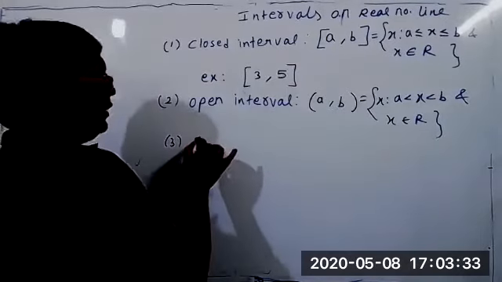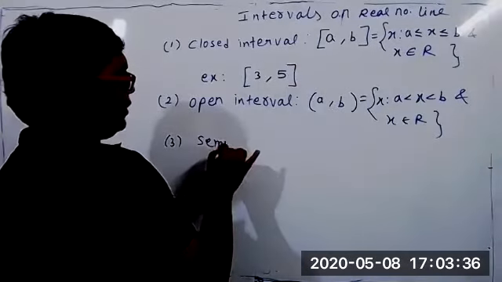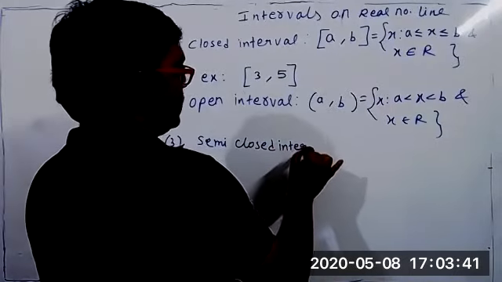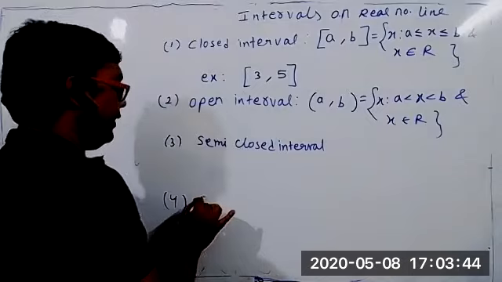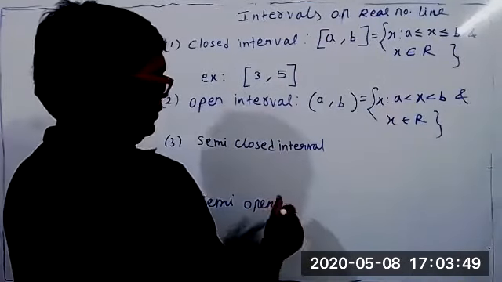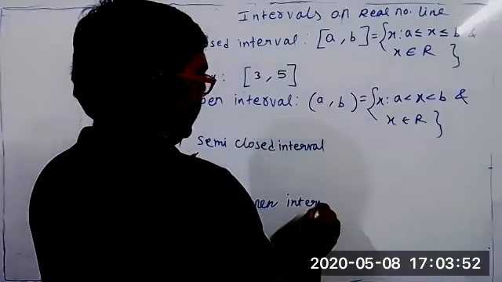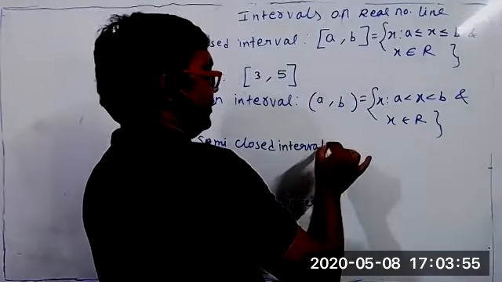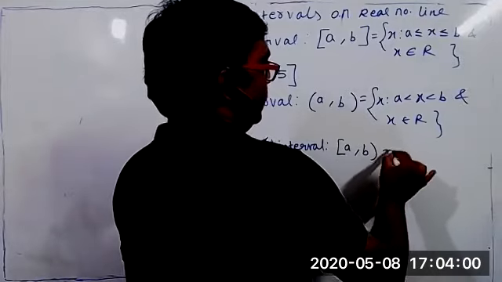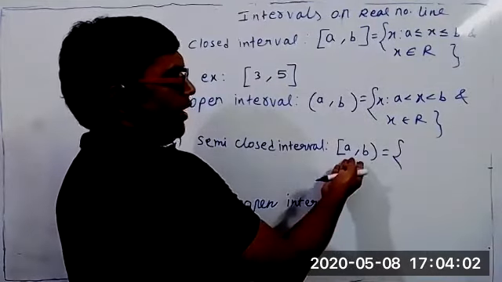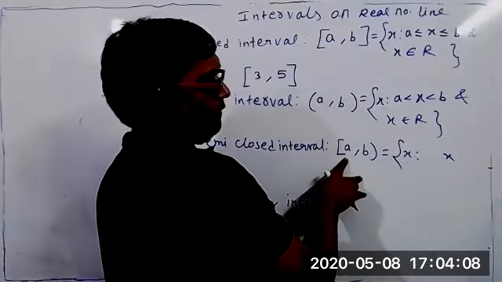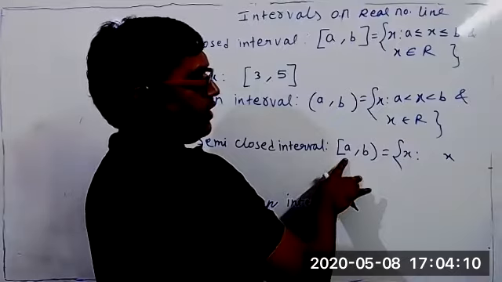The third one is the semi-closed interval, and the fourth one is the semi-open interval. So suppose I say it this way, semi-closed. One side will be closed, one side will be open. Students, you can easily make it out. What does this mean? Collection of all x such that x is what?